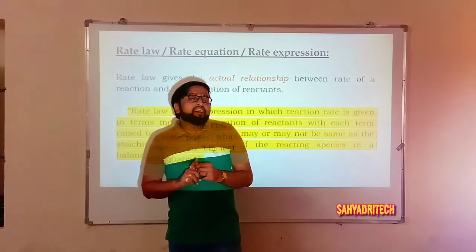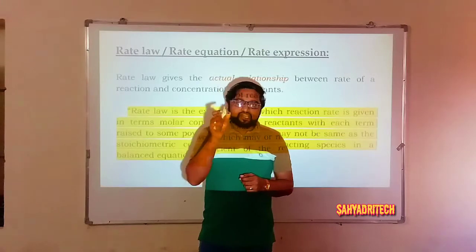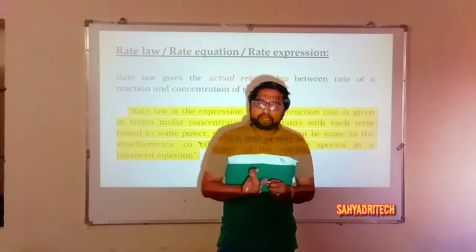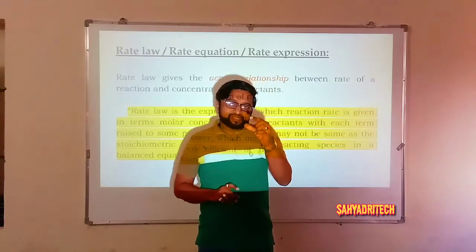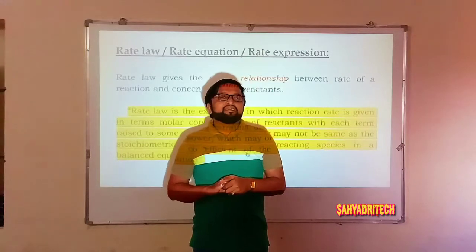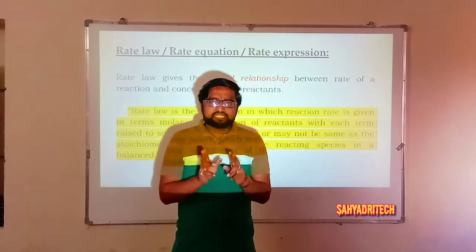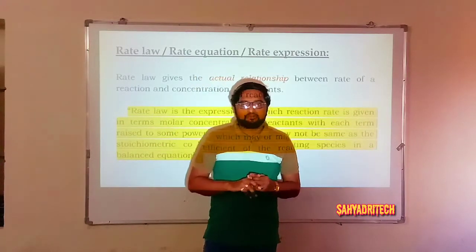So what did we do in the law of mass action? All concentration terms are raised to the respective stoichiometric coefficients. But in the rate law, or rate expression, those powers may or may not be equal to the stoichiometric coefficients. So that is one more difference between rate law and the law of mass action.